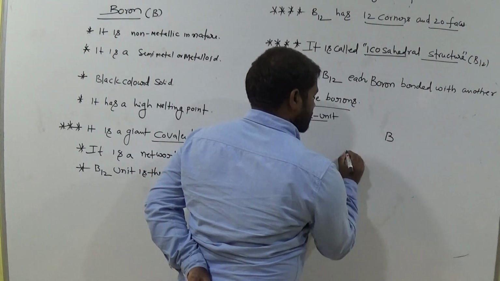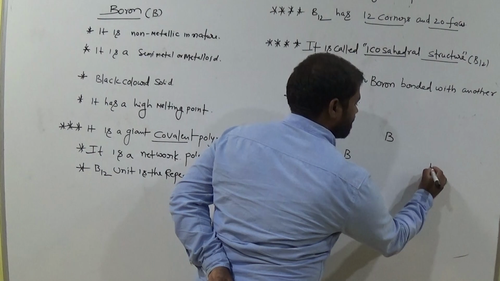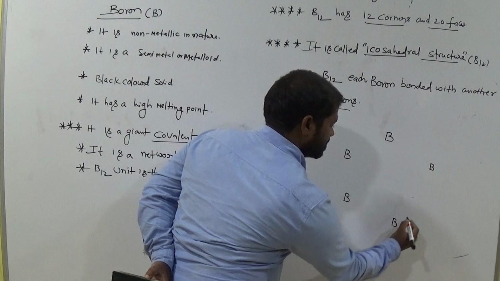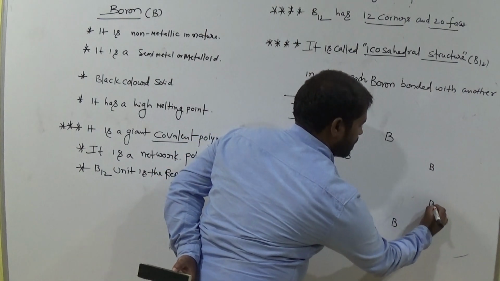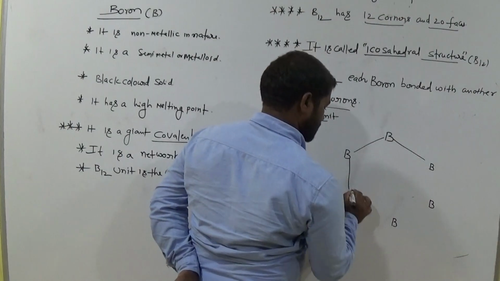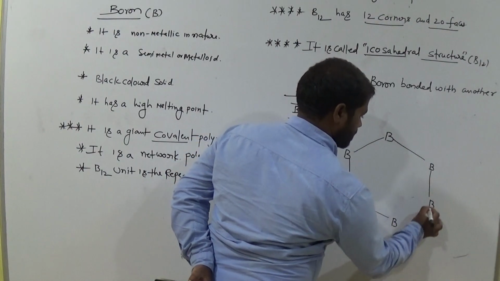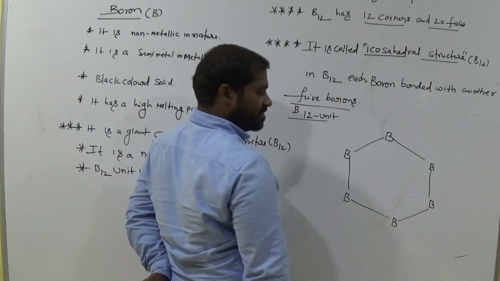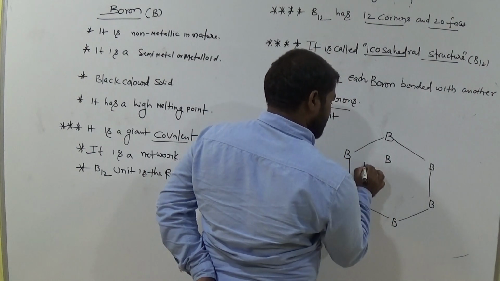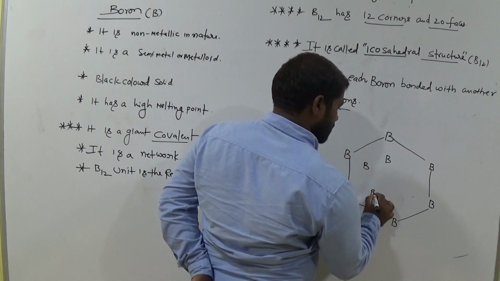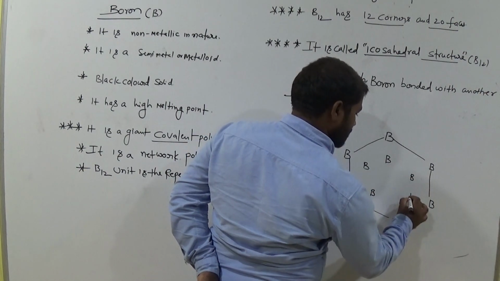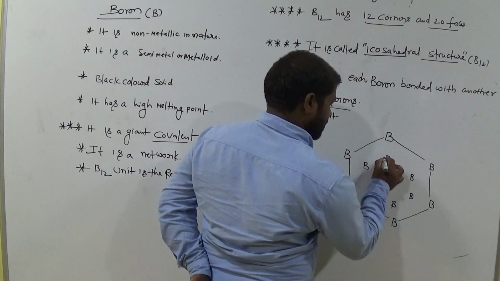This is the boron. This is the boron. This is the boron. This is the boron. And this is the boron. How many borons do we have here? Totally 6 borons here we have. Now again, how many corners? 6 corners. This is boron. This is boron. This is boron. This is boron. Boron.